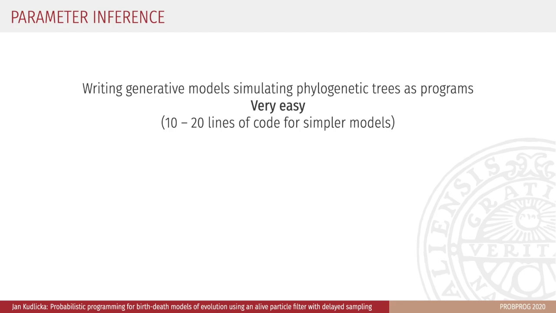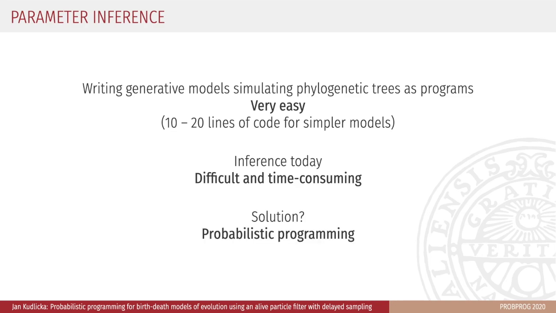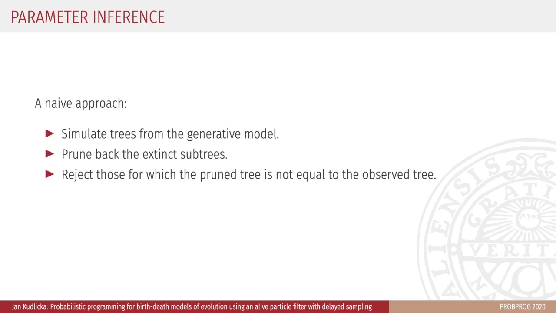As we have seen, writing generative models simulating phylogenetic trees as programs is very easy. For simple models, we are talking about 10 to 20 lines of code. Inference today is difficult and time-consuming, and it requires collaboration with experts from several domains that can find bespoke inference algorithms and implement them in existing or new software packages. Our solution? Probabilistic programming, of course.